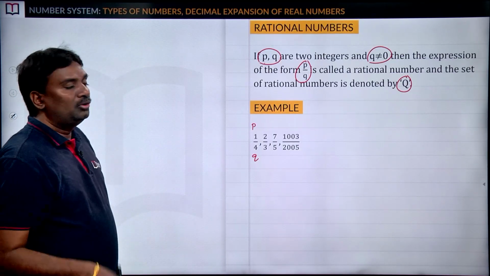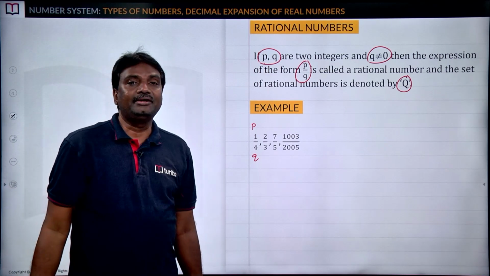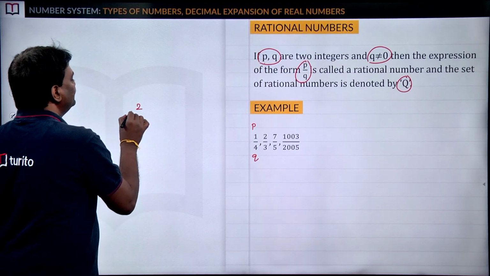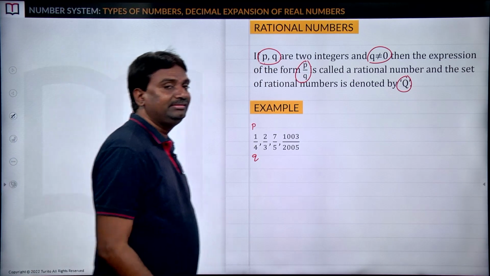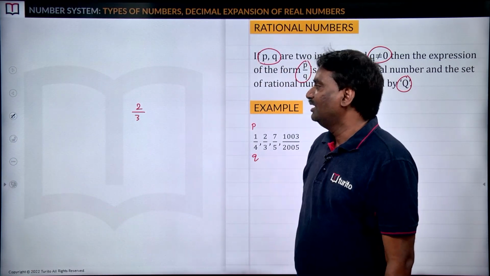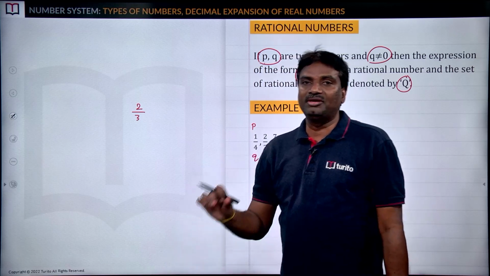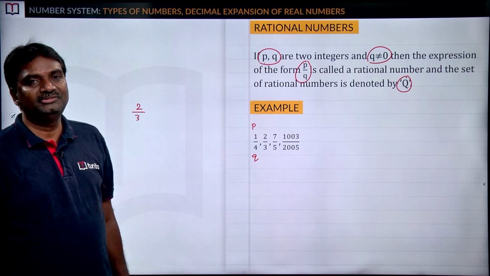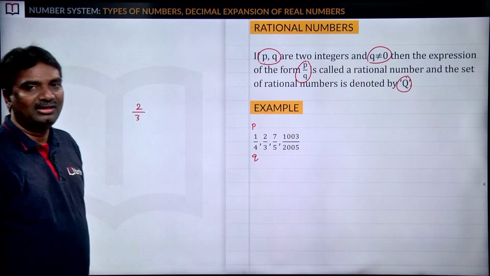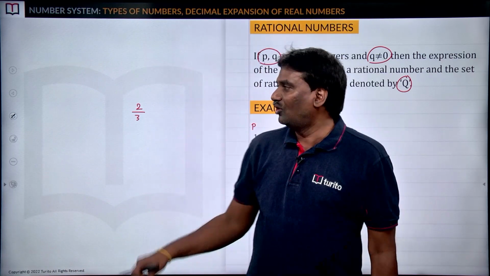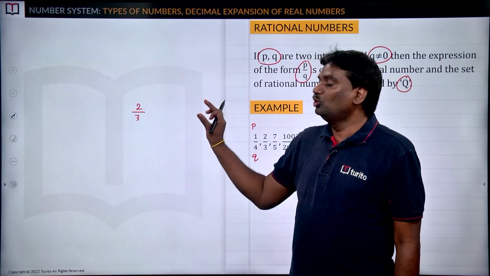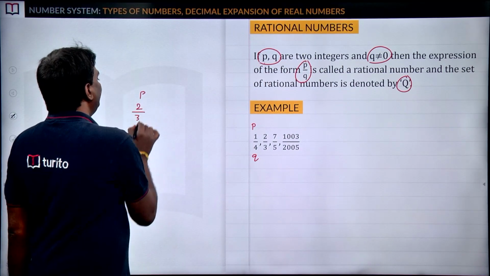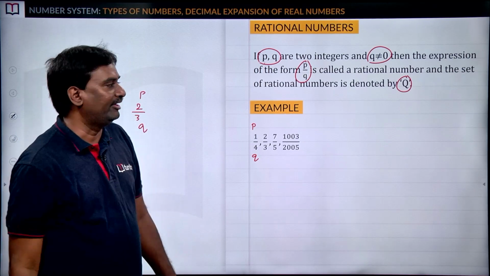Okay. So here I am giving you some questions related to rational numbers. Can you say what about 2 by 3? Check whether 2 by 3 is a rational number or not. So send your answers in the chat box. I am giving you 5 seconds only. What about 2 by 3? Check whether 2 by 3 is a rational number or not. Yeah, very good, excellent. So I got some messages. So 2 by 3 is clearly a rational number because this is in the form of p by q. Yes, excellent, very good.